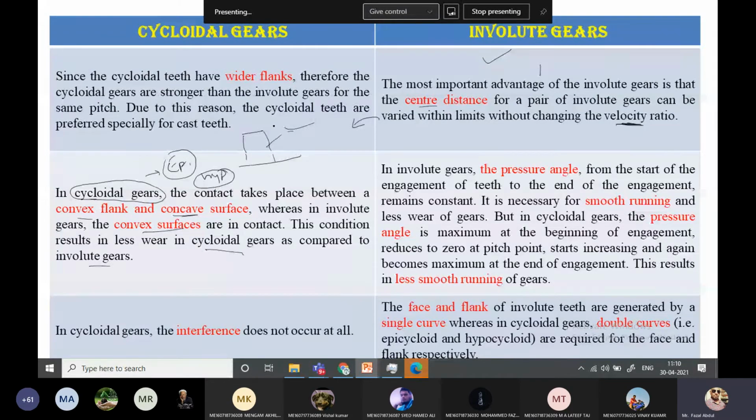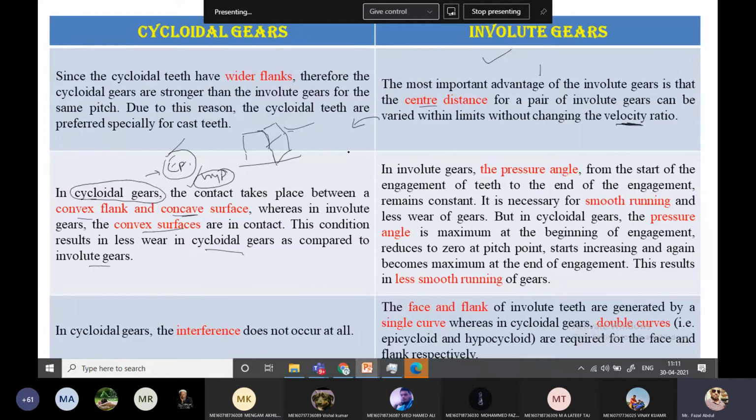The portion above the pitch circle is the face and the portion below the pitch circle is the flank. So the cycloidal tooth utilizes two curves, the epicycloidal curve and the hypocycloidal curve, to form the teeth. Because of this, there is less wear of the teeth for the cycloidal curve as compared with the involute curve, because the involute tooth uses only one curve.